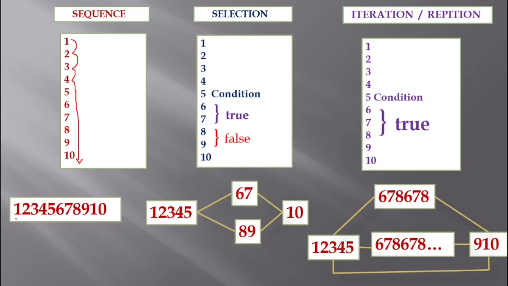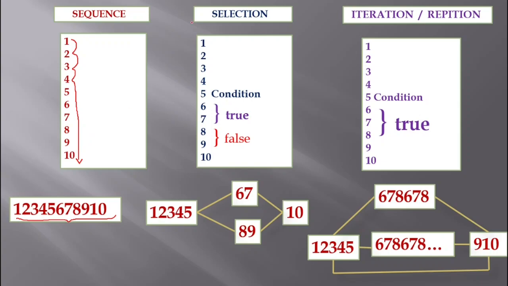Like if you look at this, I got 1 2 3 4 5 6 7 8 9 10. This is how the sequential execution will happen. If you take any general, normal program, it is going to follow sequential execution.